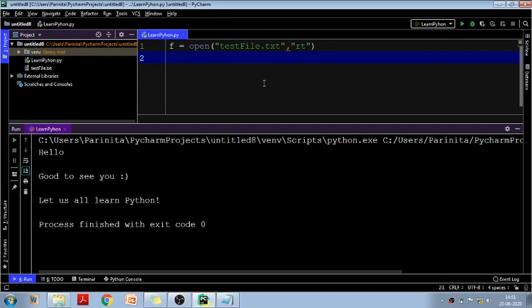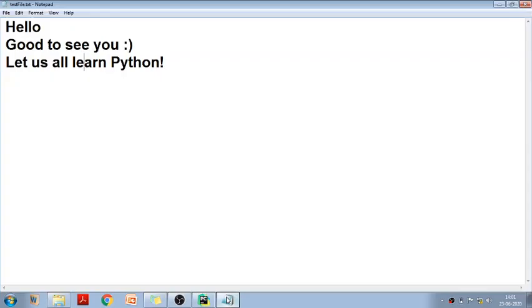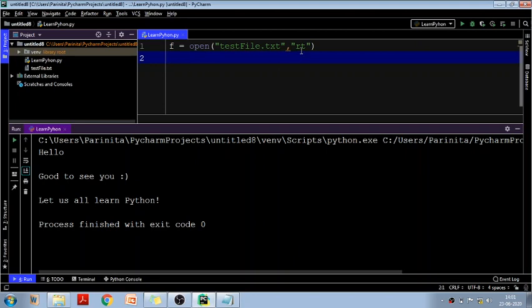Now let's say we want to write into this file. I have told you that there are two modes whenever we want to write into the file, that is append and write. See, already these three lines are present. For example, already three lines are there, and you want to add a fourth line. In that case, what you want is that the three lines that already exist should stay, and I just need to add a fourth line. In that case you can do this with append mode.